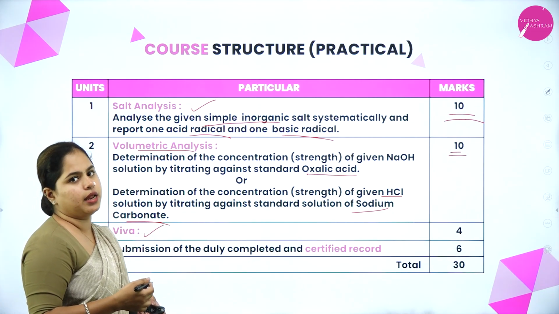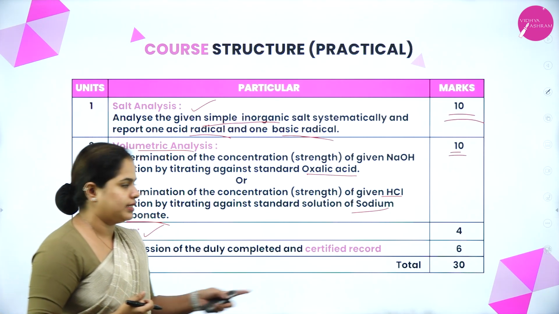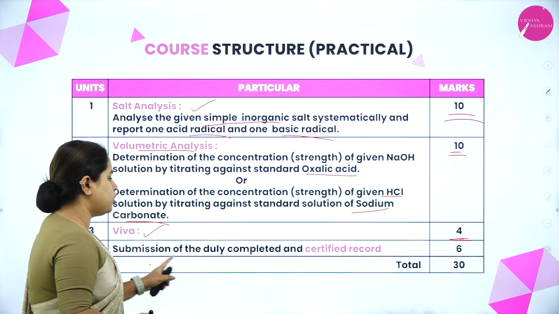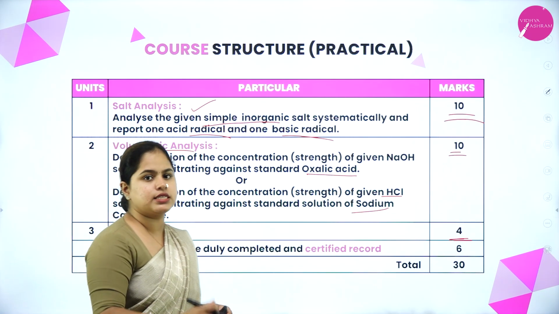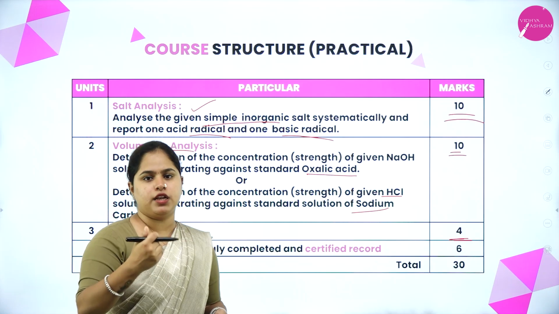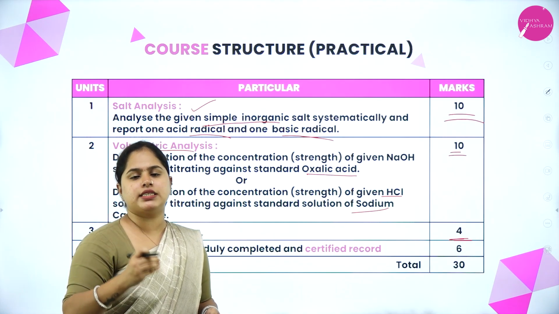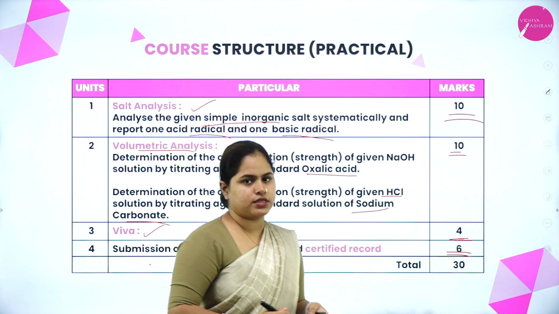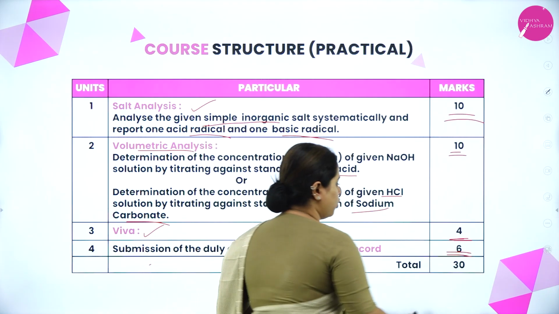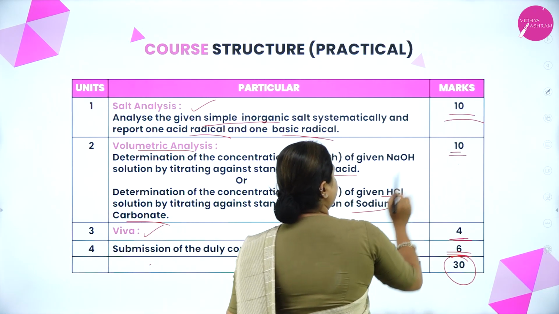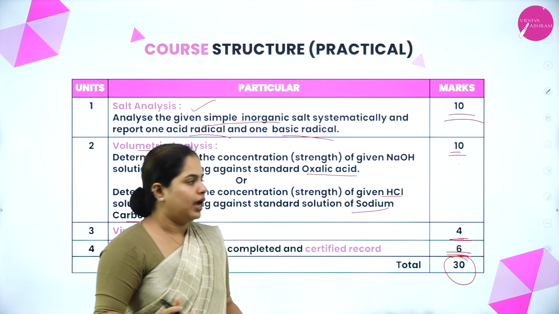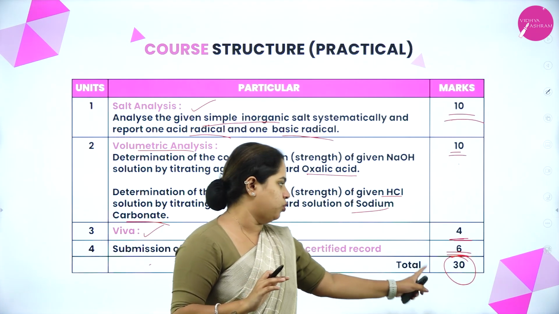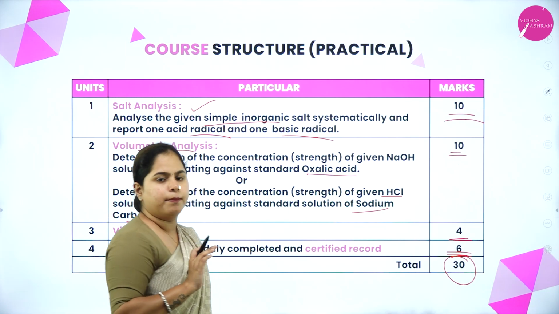Now the next part is your Viva. Viva questions can be asked from your lab manual itself and it will be for 4 marks. Okay. The submission of the duly completed and certified record, that is what is to be written in the record, will be informed to you. Properly and systematically you have to write the record, which will score you 6 marks. So, 6 plus 4 plus 20 will give you a total of 30 marks. These 20 marks are completely for performing, 4 marks are for Viva and 6 marks are for just submitting the record. So, in total you will get 30 marks from your practical exam.